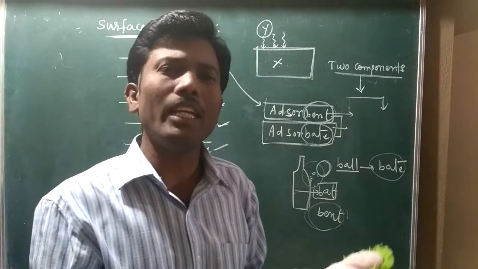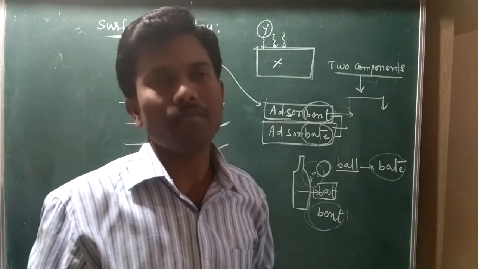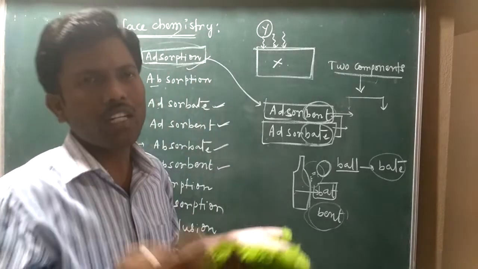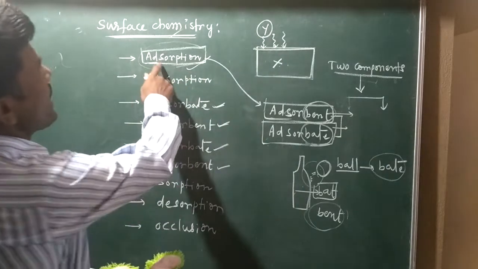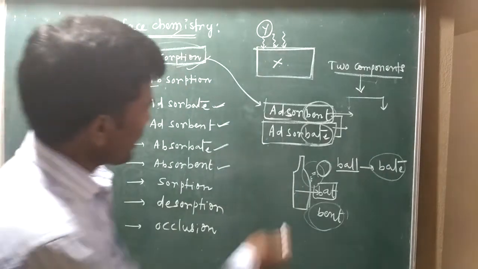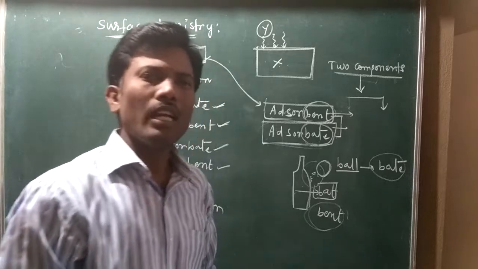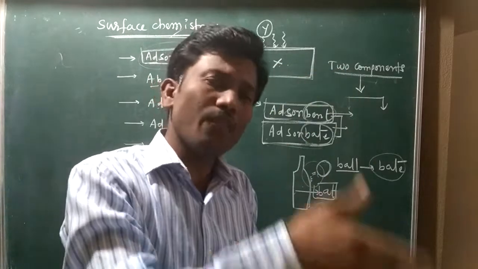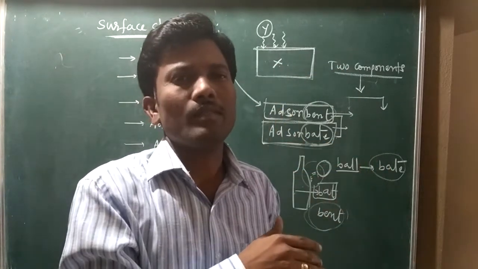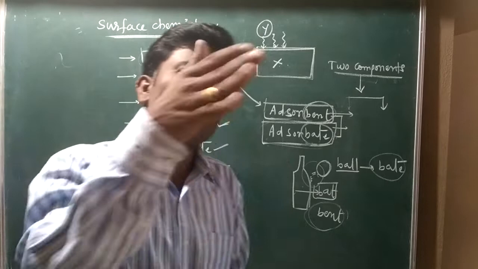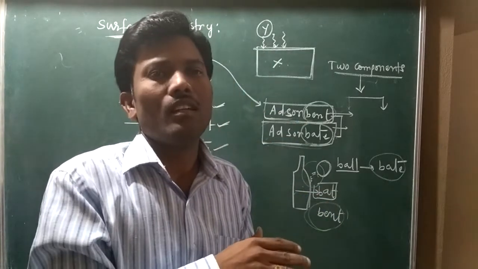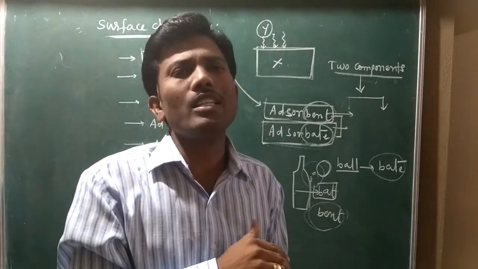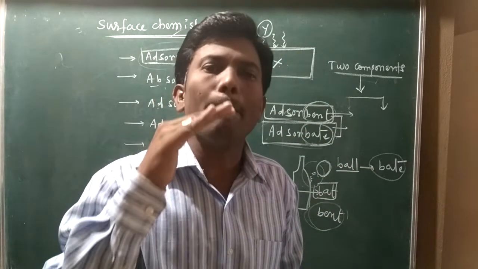Adsorbent is simply a surface provider, an accommodator, to complete the adsorption phenomenon. And that which is accumulating and settled down on the surface of adsorbent is called adsorbate.